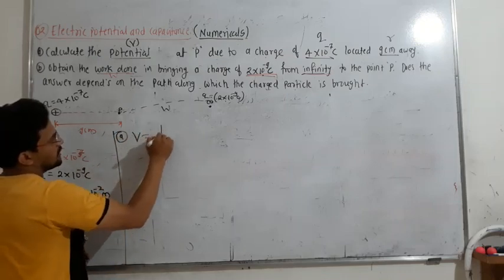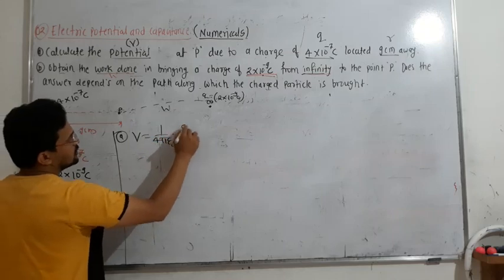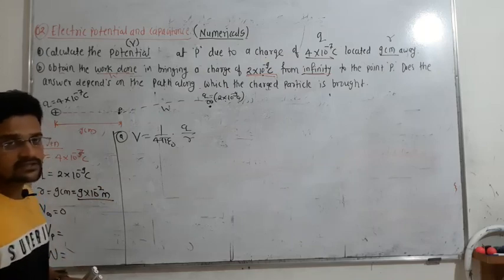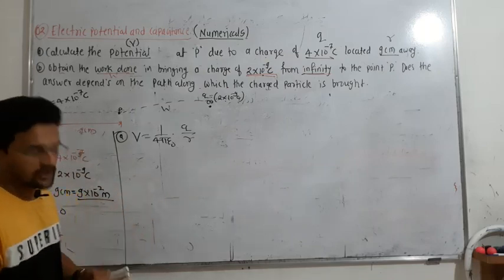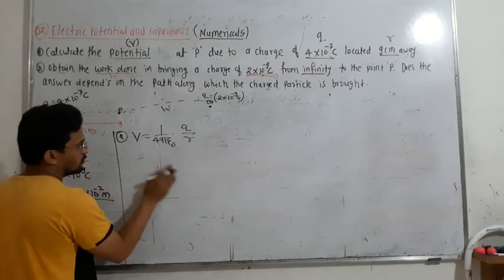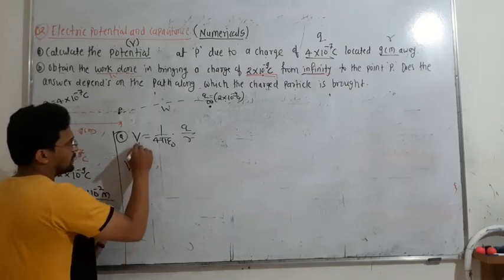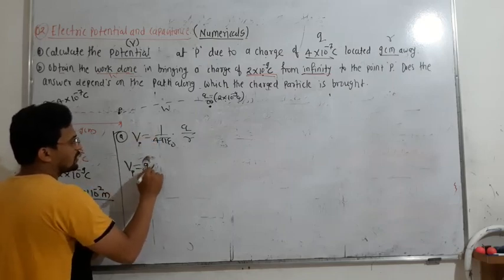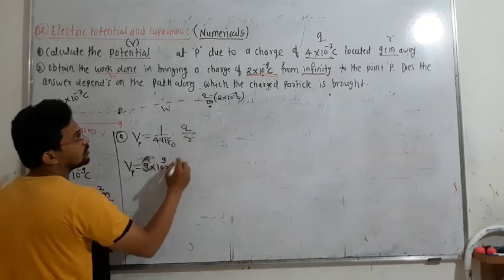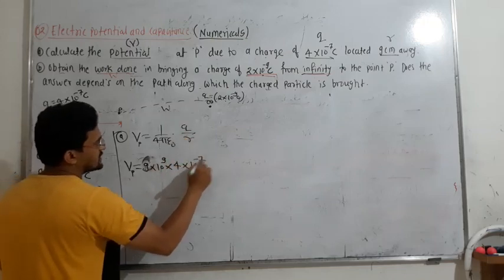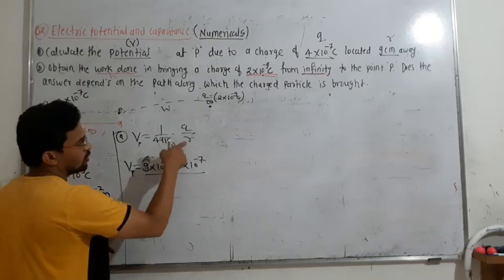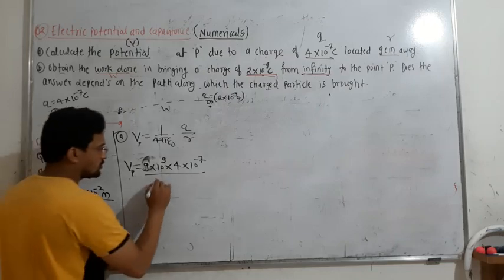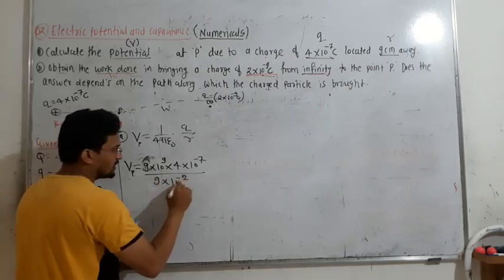So potential is given by 1 upon 4 pi epsilon naught, Q by R. Actually this is very simple, such questions will not be asked, but you have to go step by step in the numericals. That's why I have started with a simple one. So V, the potential at P, is equal to 1 upon 4 pi epsilon naught, which has a value 9 into 10 to the power of 9, times Q, which is 4 into 10 to the power of minus 7, divided by R. R is 9 into 10 to the power of minus 2.